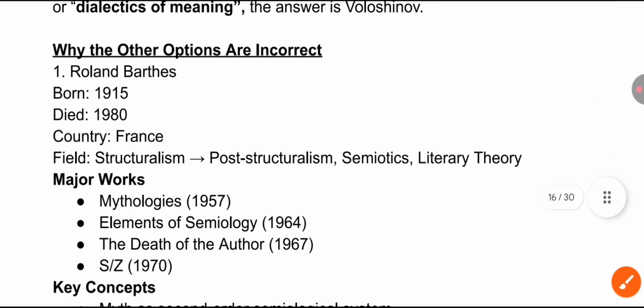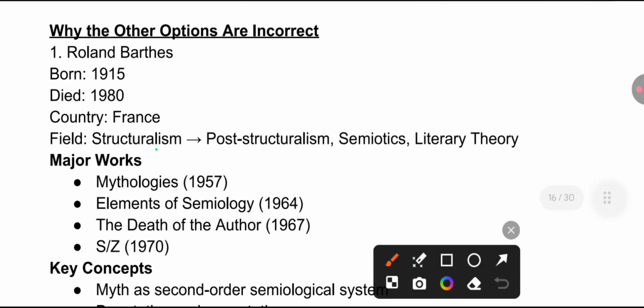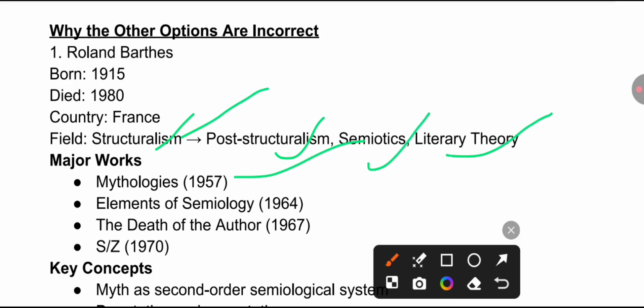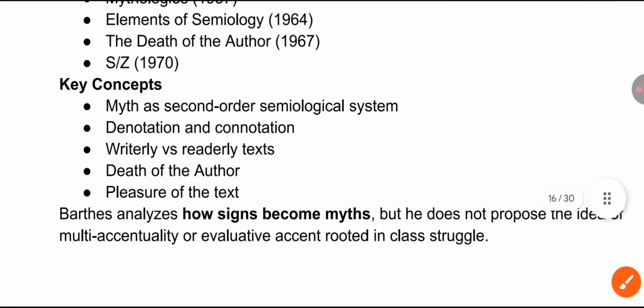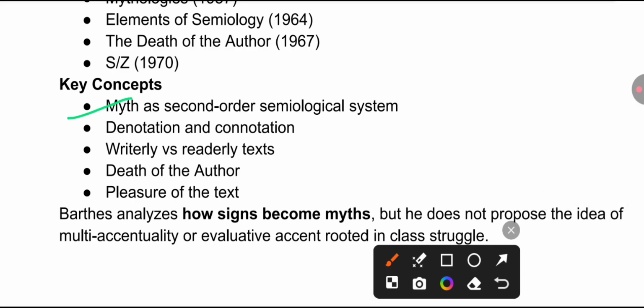Other writers we all know, Roland Barthes, related with the field of structuralism, post-structuralism, semiotics and literary theory. Country he belongs to, France, remember. Mythologies 1957, Elements of Semiology 1964, The Death of the Author 1967 and S/Z 1970. These are the important works by Roland Barthes. And the key concepts that he has given us: myth as a second order semiological system, denotation and connotation, writerly versus readerly text, death of the author and pleasure of the text.